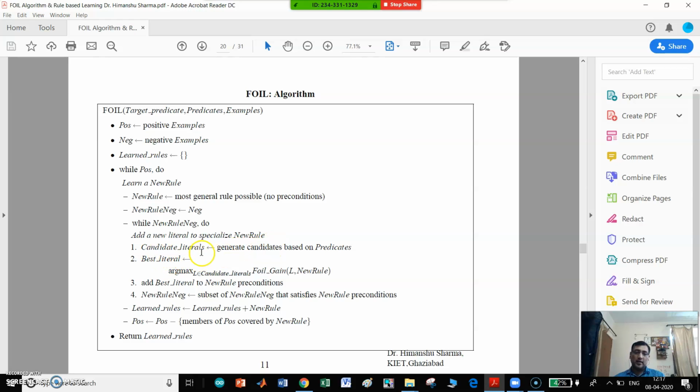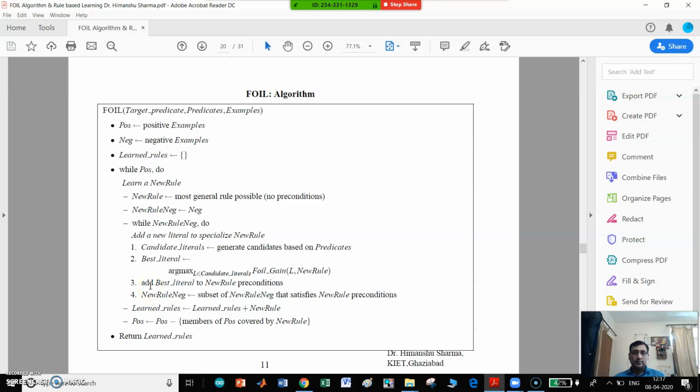First, generate candidate literals based on the predicates. Then the best literal is the argmax over candidate literals L of FOIL gain of L and new rule.